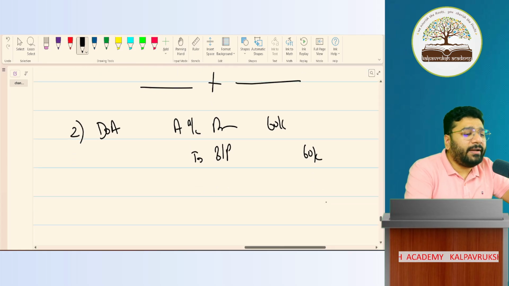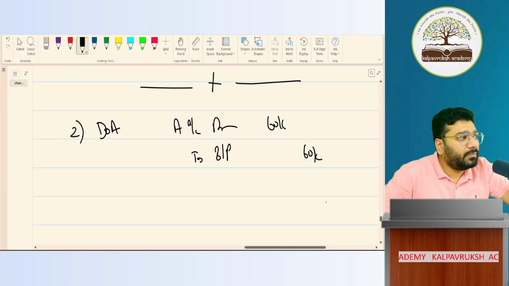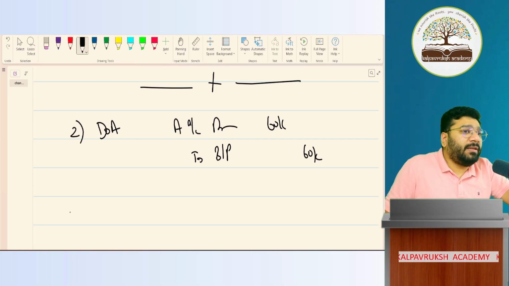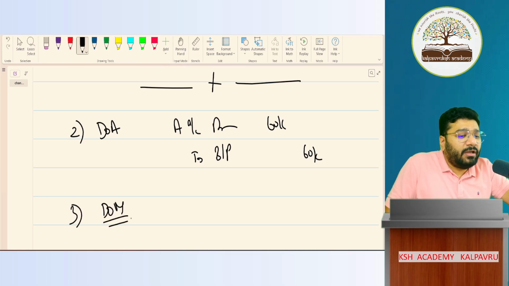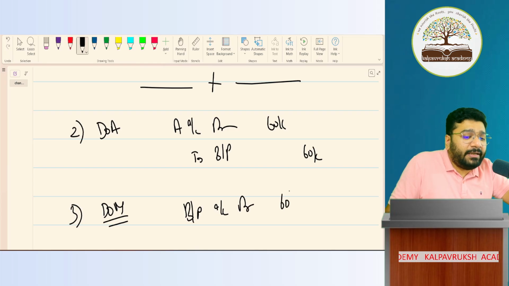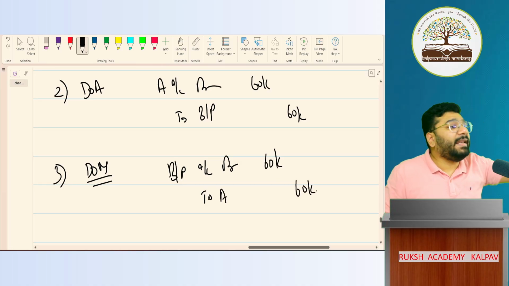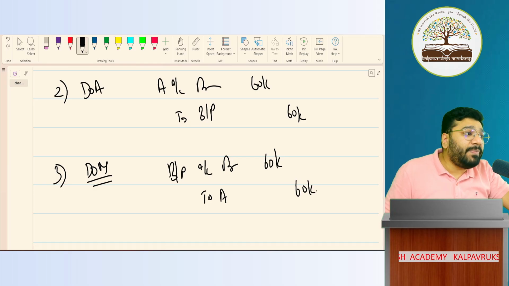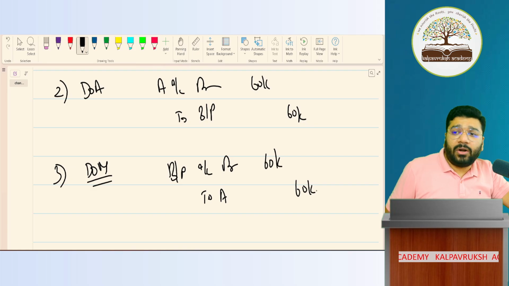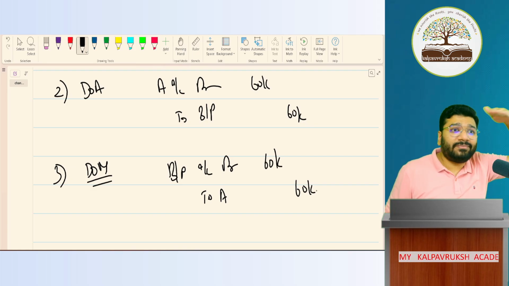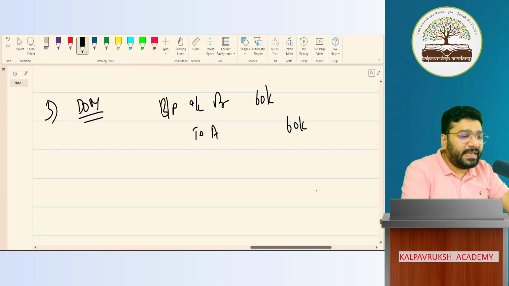Third entry is the discounting entry, which B will not record. Then what happens? Fourth entry is cancellation of bill, that we will record. So on the date of maturity, we have to cancel the bills payable, BP account debit 60,000, and we have to recreate A. There also we did the same thing. We cancelled BR and we recreated B. Here we are cancelling BP and we are recreating A, creditor. Got it, not got it? I'm going in the same line.